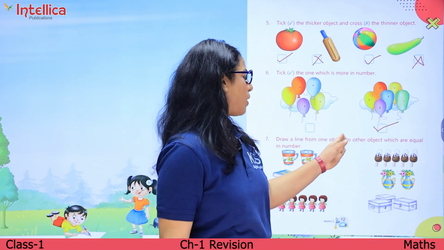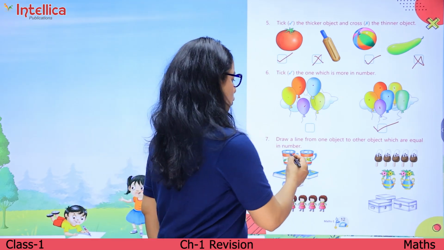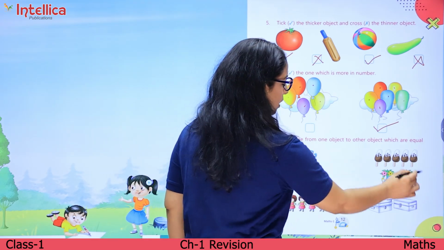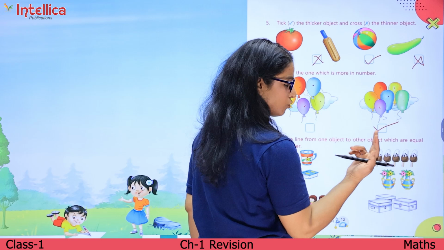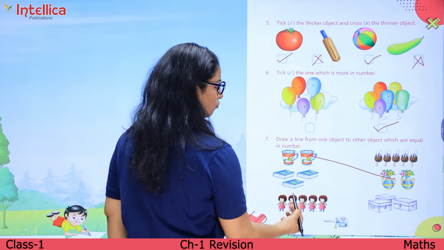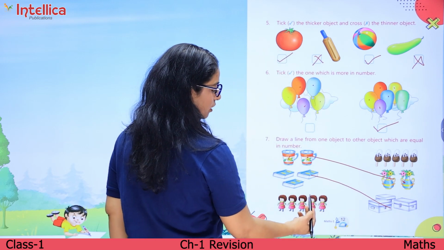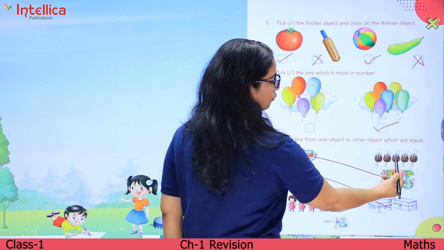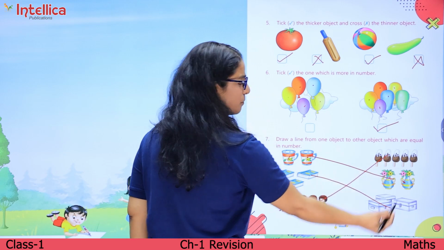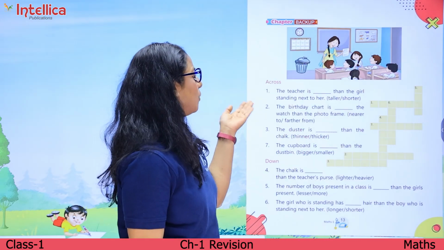Draw a line from one object to another object which are equal in number. So 1, 2. Out of these two, which is 2? 1, 2. We will match it. 1, 2, 3. 1, 2, 3. We will match it. 1, 2, 3, 4, 5. 1, 2, 3, 4, 5. We are going to match it. Yes, fun exercise.